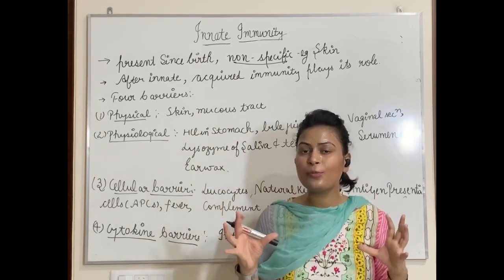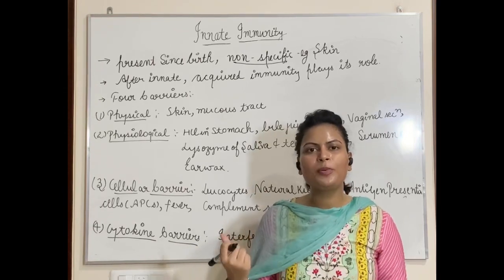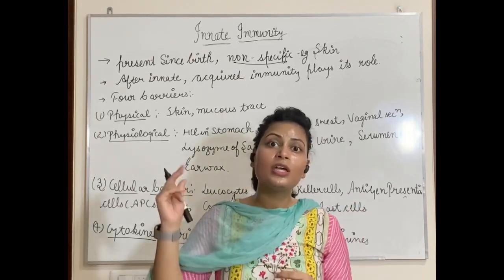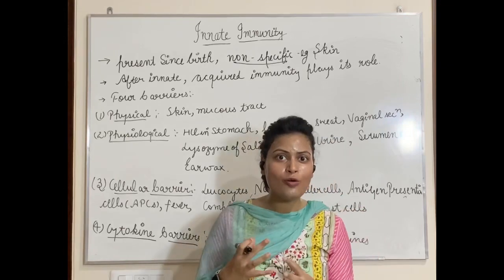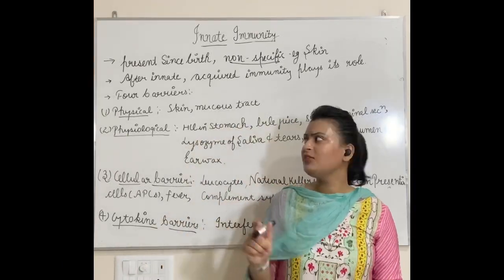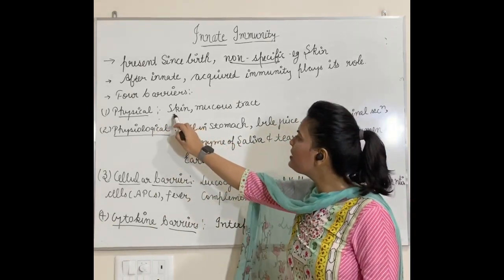After these four barriers have performed their function, then acquired immunity will start to play its role. So you can see how strong our body is. How? First of all, we will deal with the physical barrier. In the physical barrier, we will deal with skin.